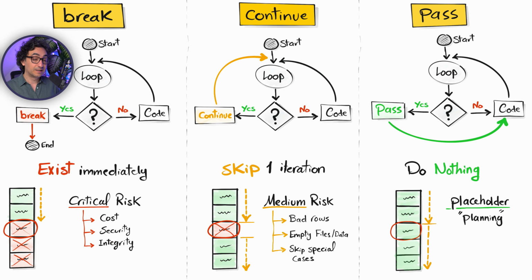So again, break if you have something critical, go out now. The continue if you have a medium risk, and you say, skip this one. And the pass is just for planning, and you say, do nothing.